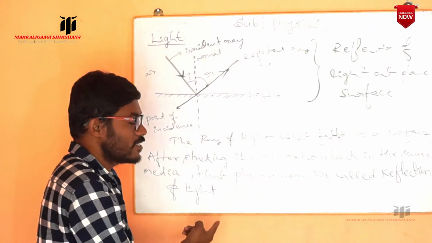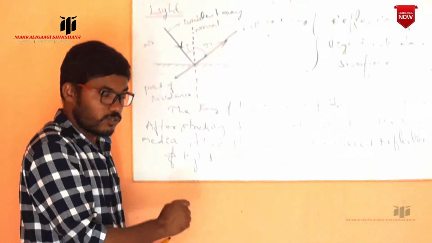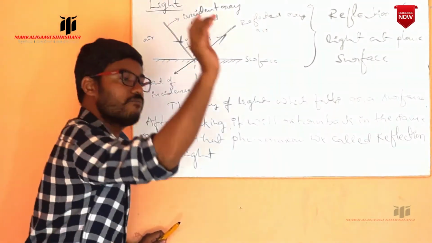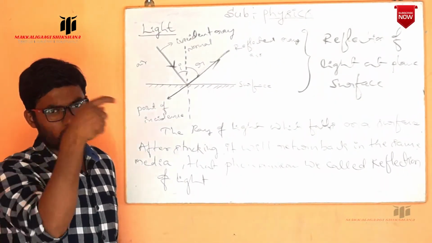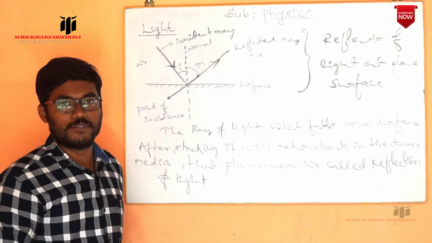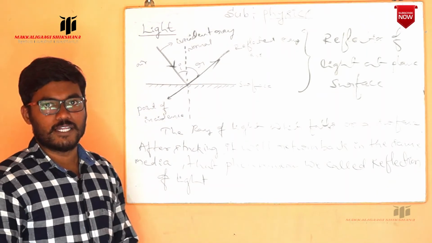Then only it is possible to see this wall. Otherwise we can't see the wall. If you see any object, the light which falls on that object returns back and reaches your eye. Those are the reflected rays, so then only you are able to see those objects. That is the phenomenon of reflection of light.